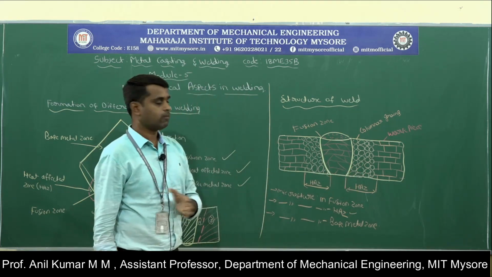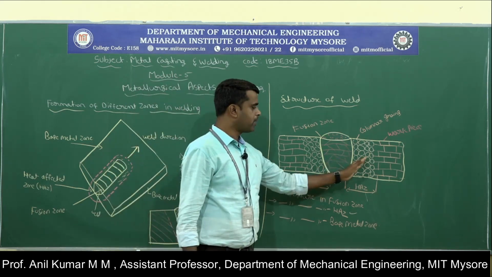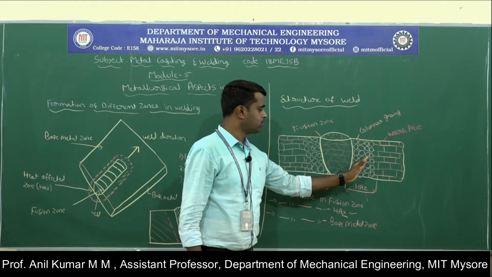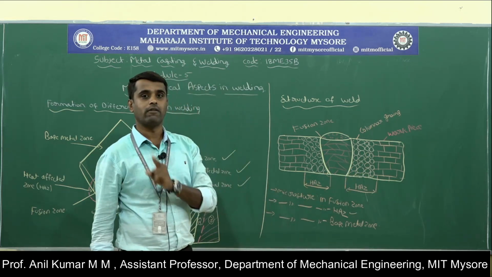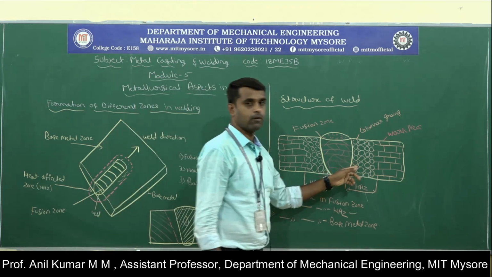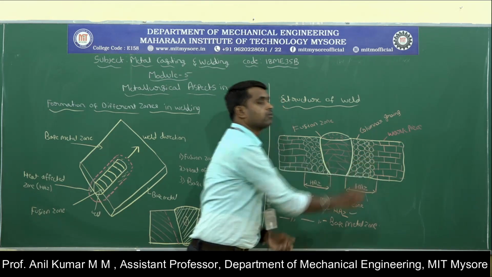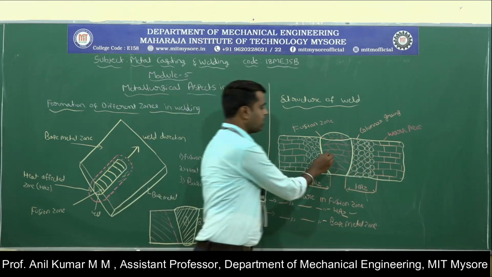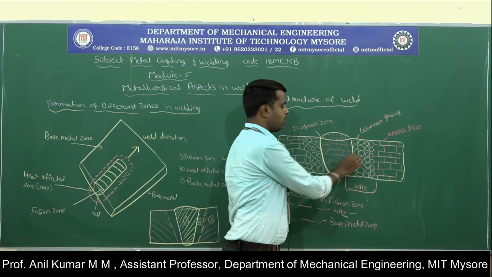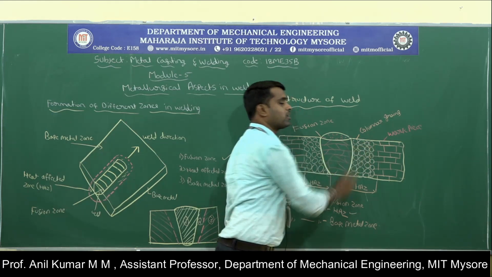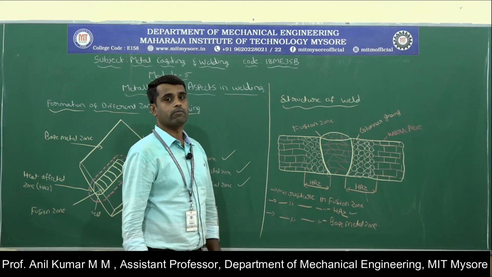Heat affected zone is where the base metal will not melt, but it is subjected to heating at elevated temperatures for some period of time. In this zone, the porous grain structure will be formed on the base metal. Here the columnar grains will be formed, but in the heat affected zone, the porous grain structure will be formed on the workpiece material.